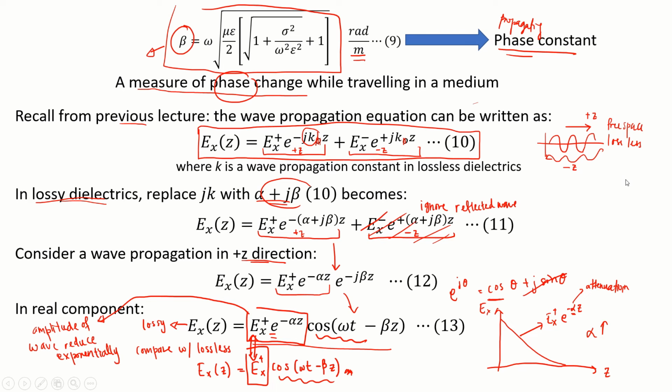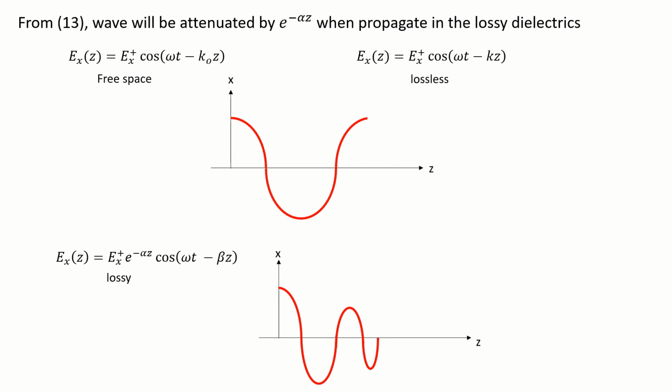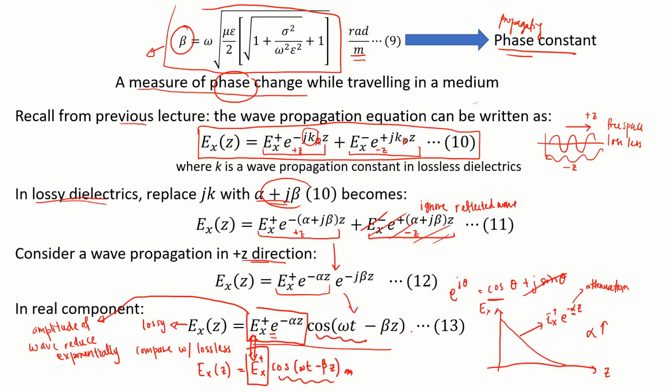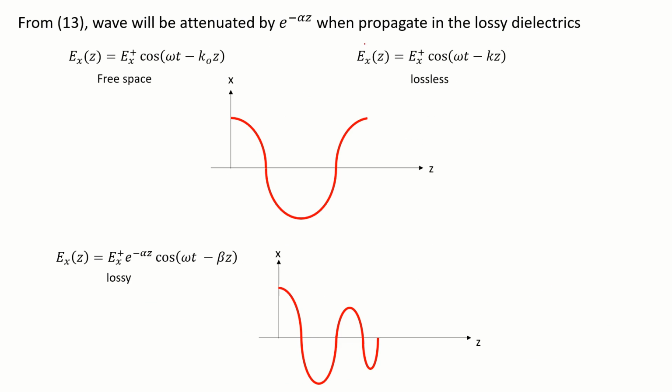From equation number 13 here, the wave will be attenuated by exponential of minus alpha, where alpha is the attenuation value, when propagating in the lossy dielectric. Here I am comparing the free space, lossless and lossy graphs.